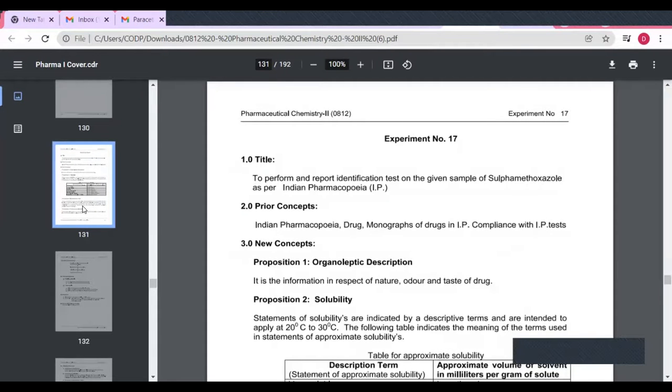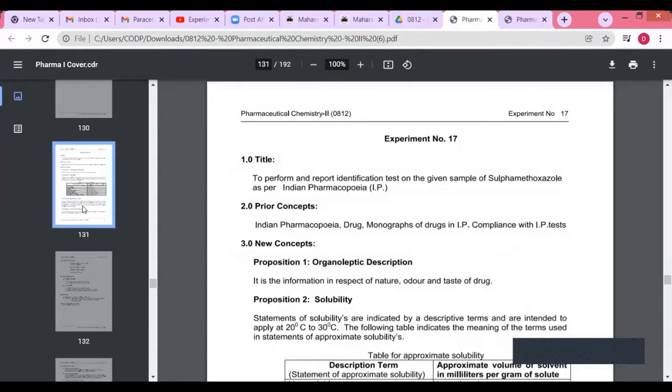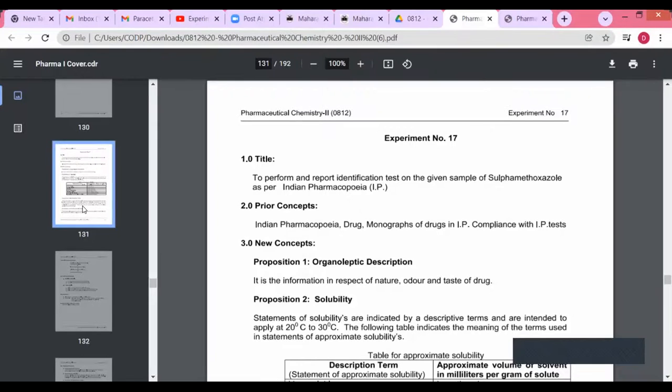Okay, all of you understand this practical? Yes, ma'am. Identification test on the given sample of paracetamol as per the IP. Here we have to see our next practical, that is to perform and report identification test on the given sample of sulfamethoxazole as per Indian Pharmacopoeia. That means IP.